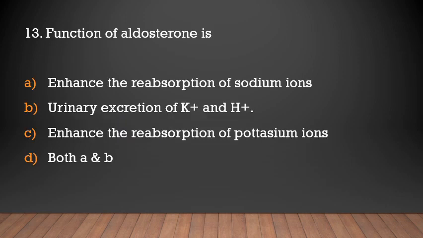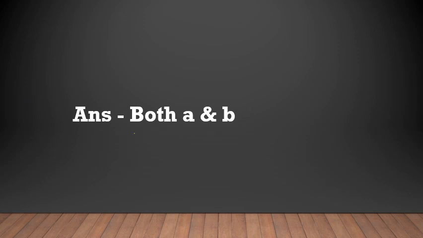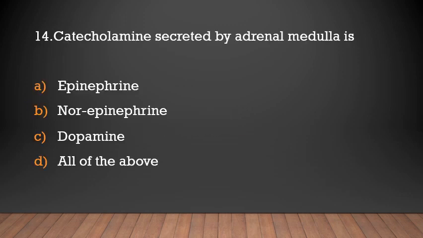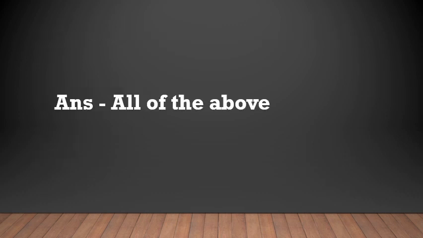Function of aldosterone is to enhance the reabsorption of sodium ions, urinary excretion of K plus and H plus, enhance the reabsorption of potassium ions, both A and B. Both A and B. Catecholamine secreted by adrenal medulla is epinephrine, norepinephrine, dopamine, all of the above. All of the above. Adrenal medulla secretes epinephrine, norepinephrine and dopamine.